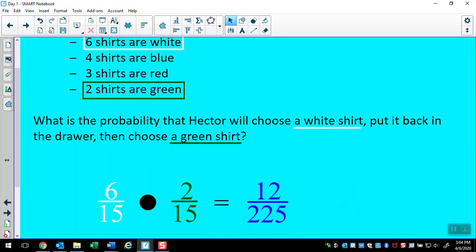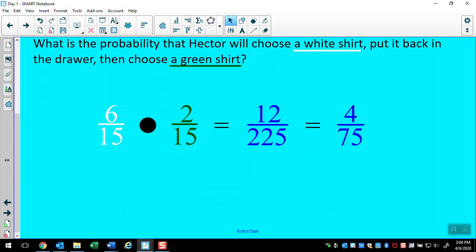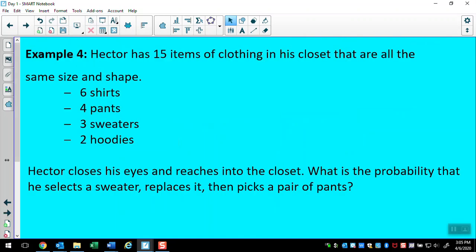And then we can go ahead and simplify, and I can get 4 over 75. Sometimes people will go ahead and simplify fractions first and then multiply. It makes it a little bit easier. Your choice. All right, next I'm going to take this and convert it to a decimal and then to a percent. Depending on how the question is asked, you may want your answer as a fraction, as a decimal, or as a percent. All right, we're going to do one more example together, and then there's some practice opportunities for you.